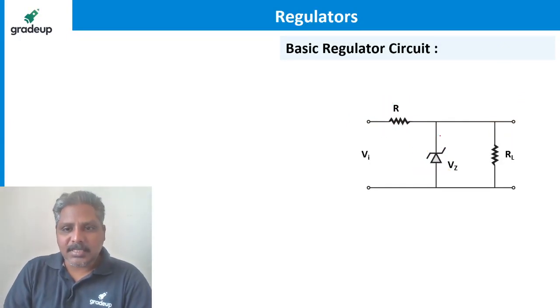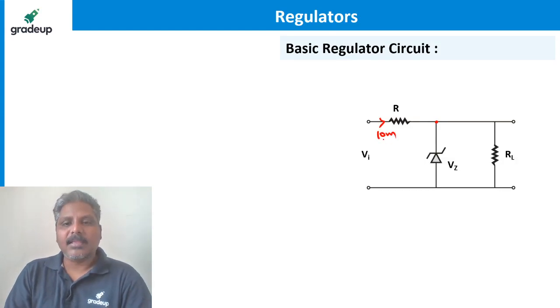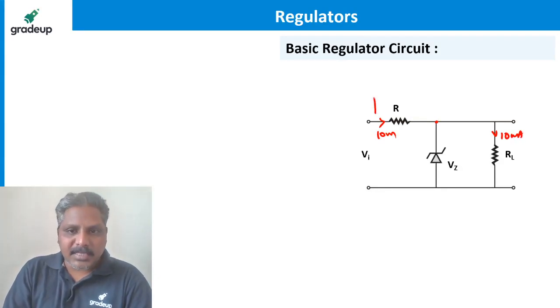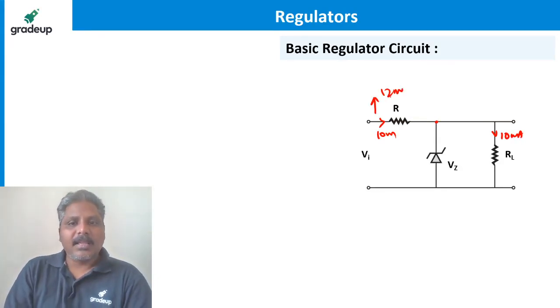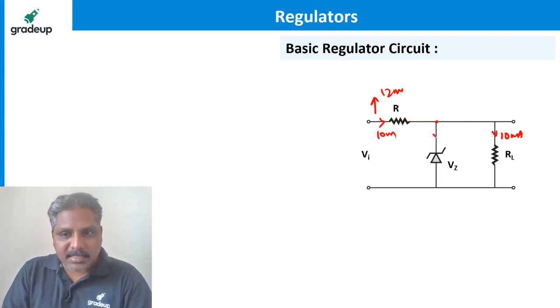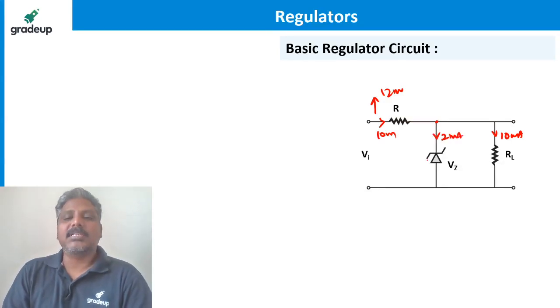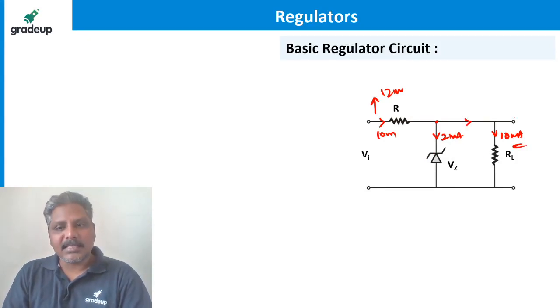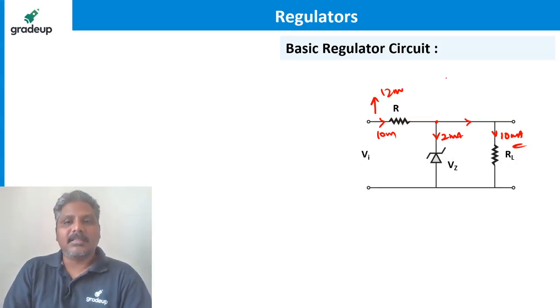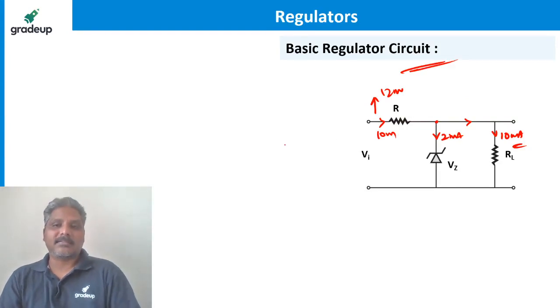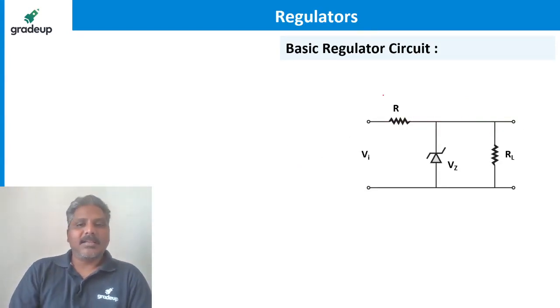In such a situation, suppose I have a Zener diode and it is 10 milliampere, and somehow it is increased to 12 milliampere. That extra 2 milliampere, because the Zener is there, now goes to the Zener, so that this side current remains constant. If it is not there, that extra current also has to flow this side. This is how the Zener regulator works. Is it clear, guys? Very simple it is.